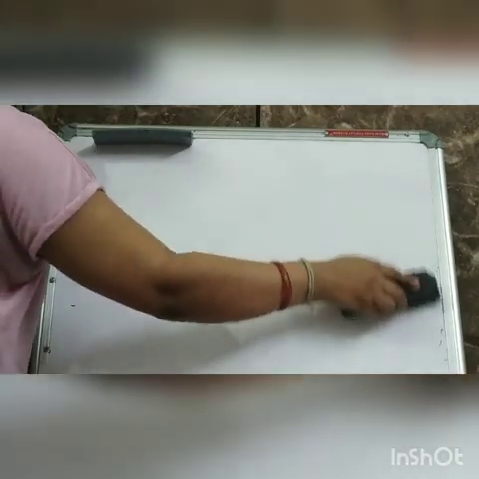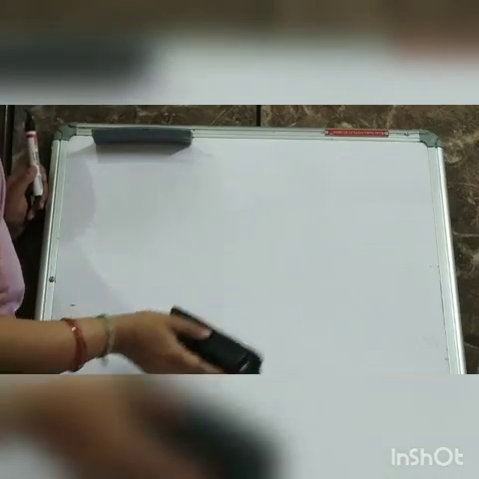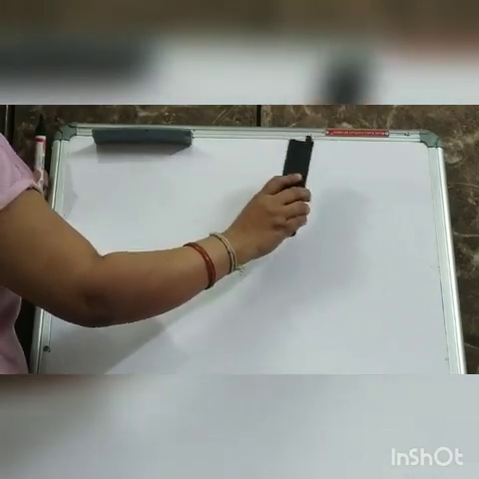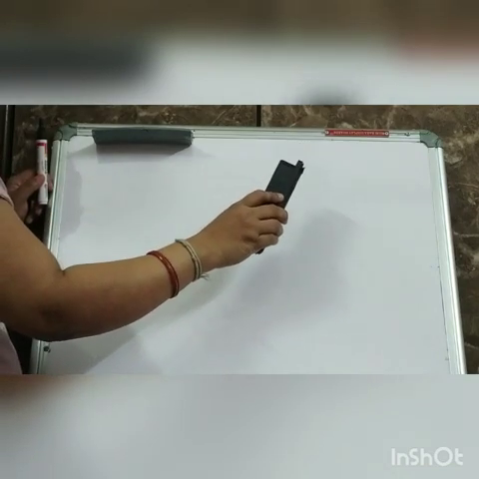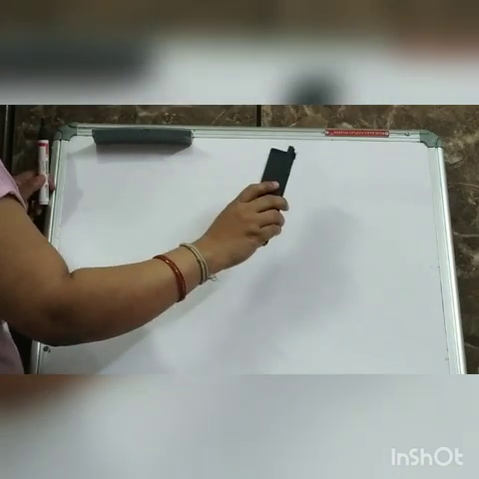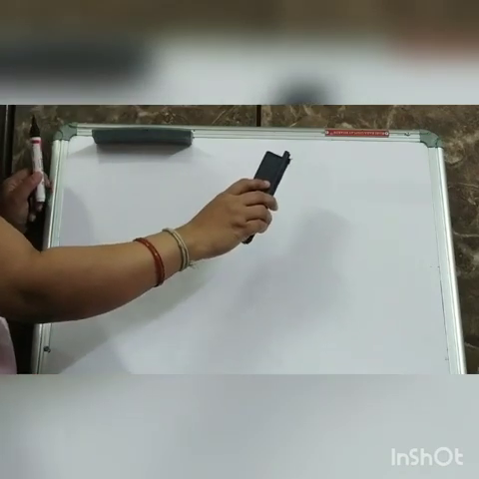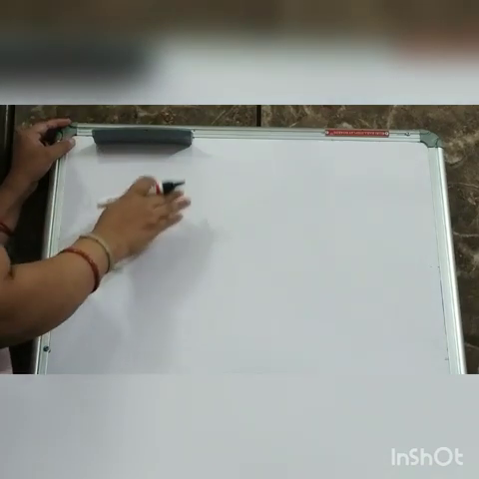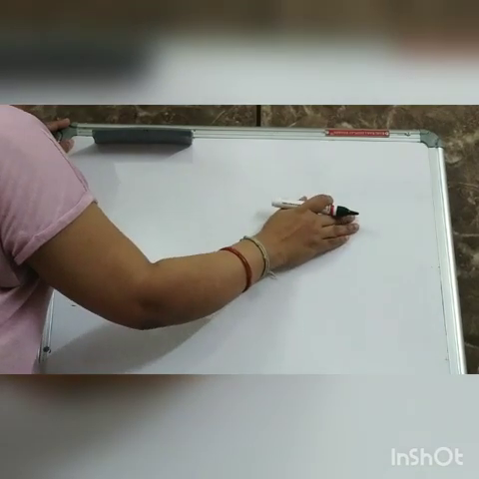What are sound waves? How are we getting sound? Suppose an object, a mobile, is there. Are you getting sound? No. When it is vibrating, then we are getting the sound. So a sound wave is nothing but energy. Only the energy travels.